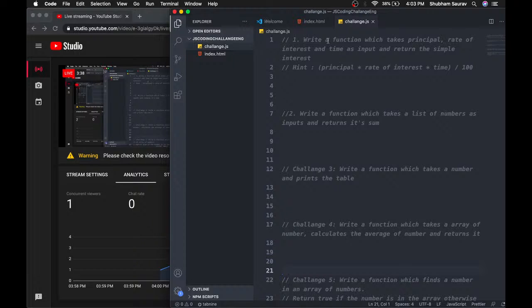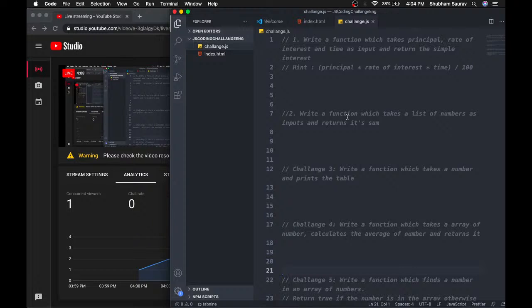So this is the first challenge: we have to write a function which will take the principal, the rate of interest, and time as input, and it will return the simple interest. And our second challenge is to write a function which will take a list of numbers, or an array of numbers, and it will return its sum.